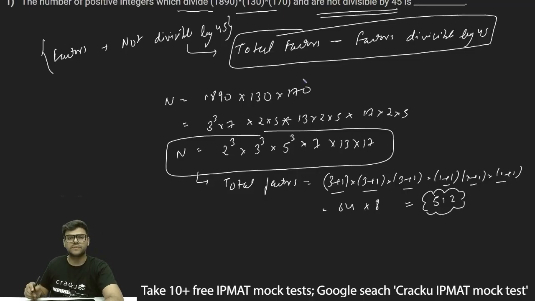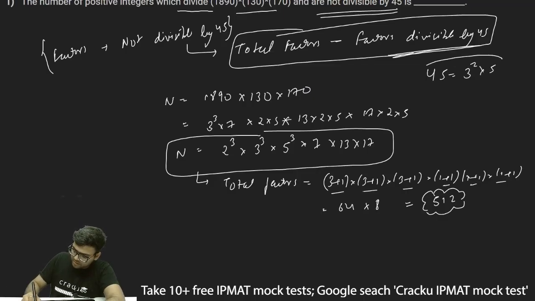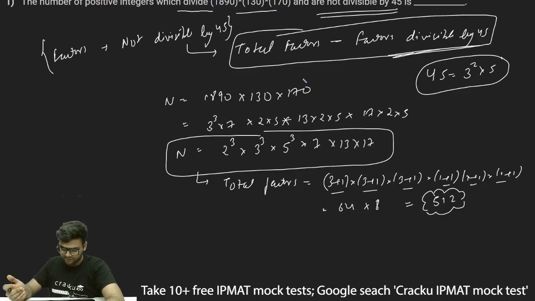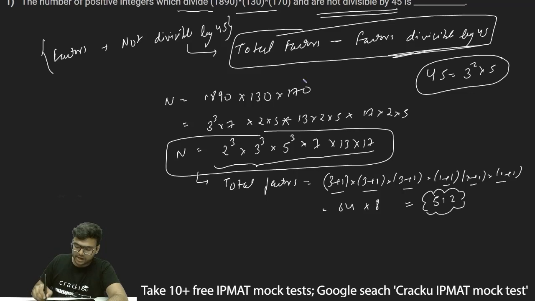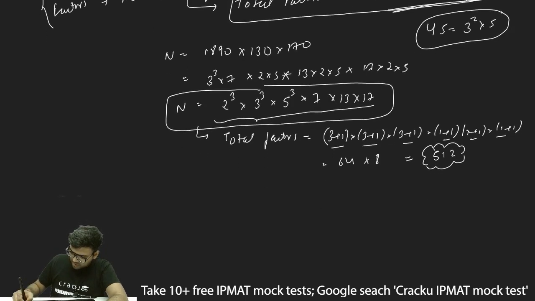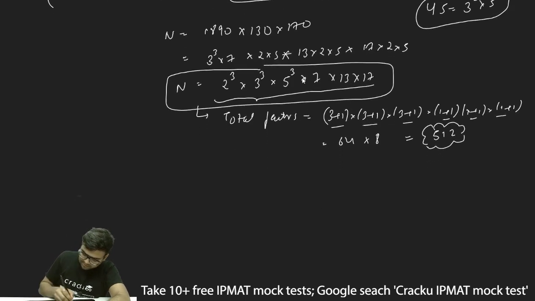Now I need all the factors which are multiples of 45, that is, factors which are divisible by 45. So what we have to do: 45 is 3 square multiplied by 5, which is 9 into 5, which is 45. So in this n, we'll take 3 square into 5 as common. What we'll do is basically we'll write n is equal to 3 square into 5.